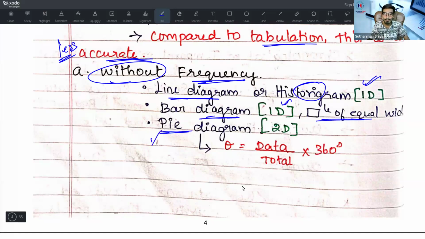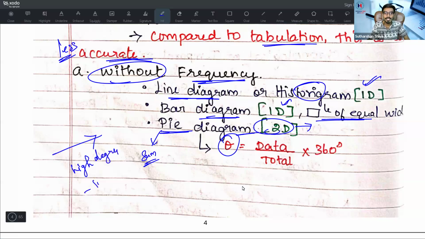Next one, the pie diagram. You may expect a sum on the pie diagram, but the pie diagram is a two-dimensional, 2D diagram. The formula is theta equals data divided by total into 360. They may give you data, and based on that, they may ask you for the highest degree less the lowest degree. Whenever they give us a sum, what you need to do is add all the values for the total, put it in the denominator, and take the lowest value.